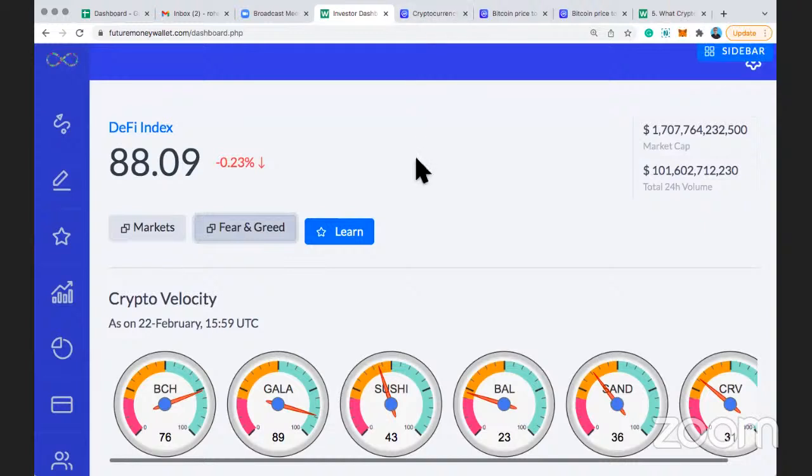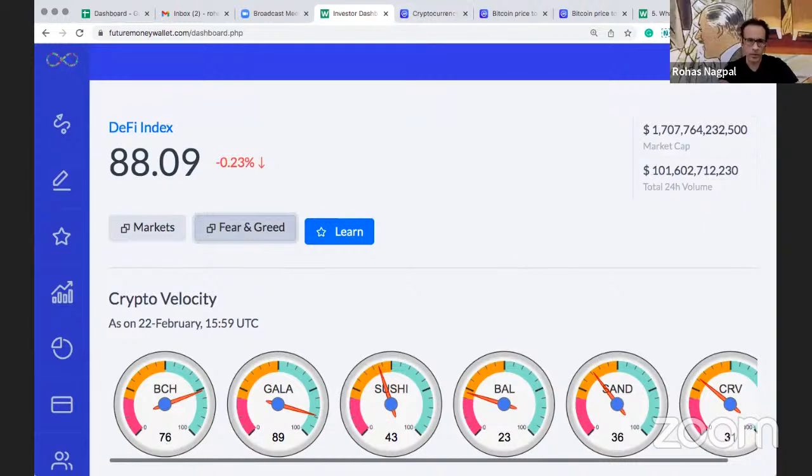Yeah, I've already put it in the chat. Oh, okay, great. Tawfiq has a question, market pair importance.